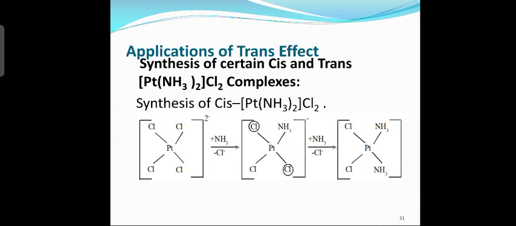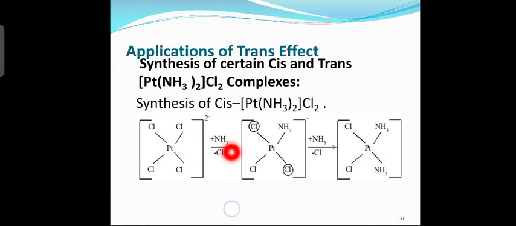Trans effect is significant in the synthesis of certain cis and trans complexes. Now, which is the example for that? Synthesis of cis diammine platinum chloride complexes. What is the formula of that? This is the formula. Two amine ligands are there, platinum and Cl2. Now, what is the oxidation state of platinum over here? +2. Amine ligand 0 oxidation state, chloride -1, 2 chlorides therefore -2. So, this is the complex.